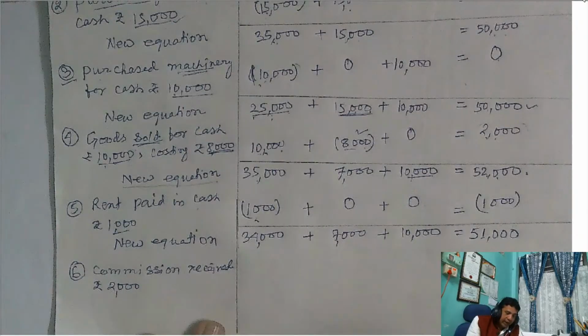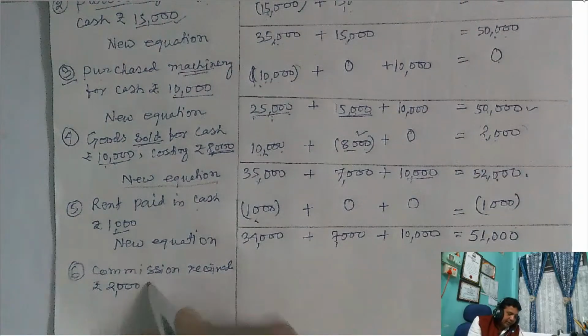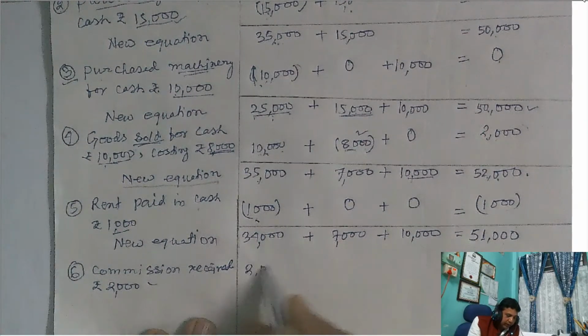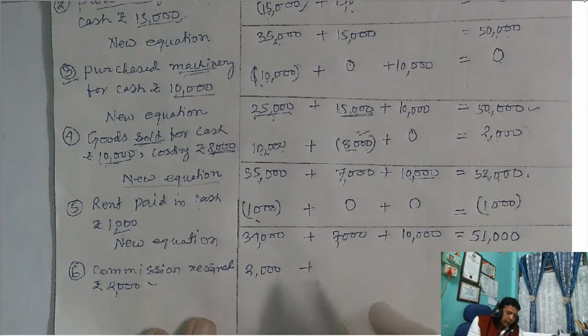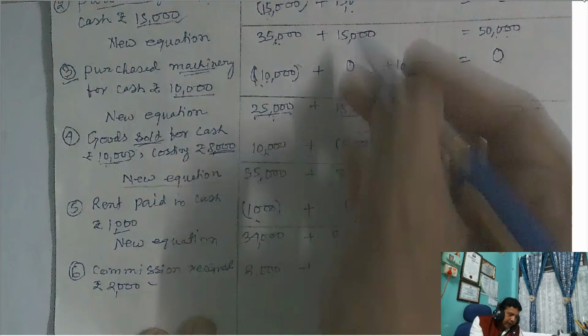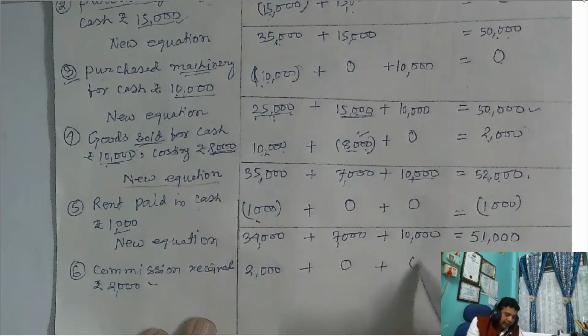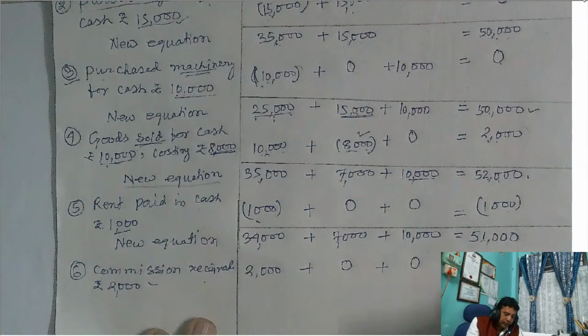Okay, that is one effect. And another effect is whether it is paid in cash or received in cash. So commission received in cash, this is cash, so the cash amount is increased by 2000. When you receive cash commission, you receive cash, so 2000. This transaction does not affect your stock balance, so zero. Even the machinery balance is not affected. It is received, plus 2000. Paid minus, received plus.